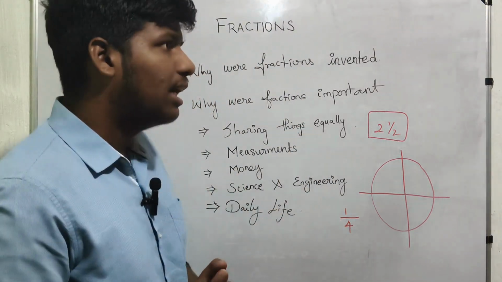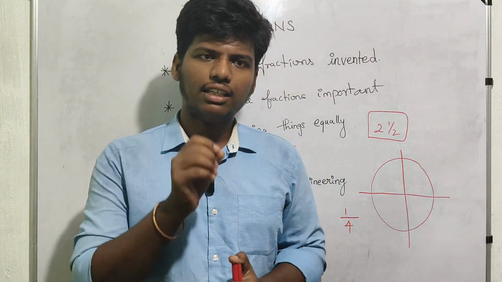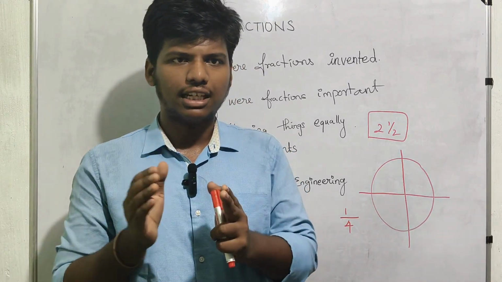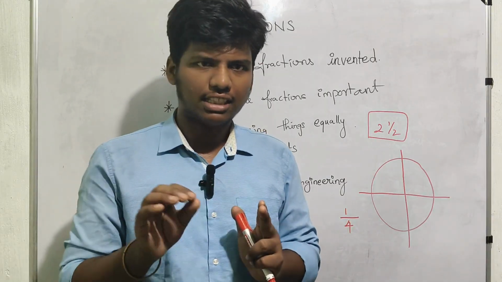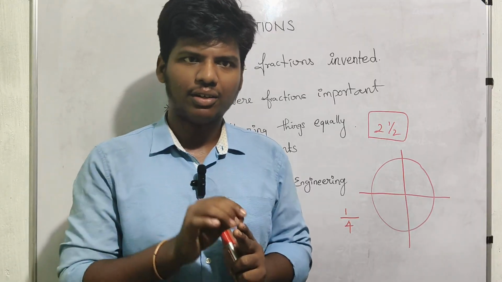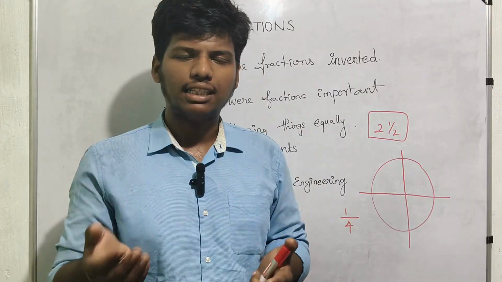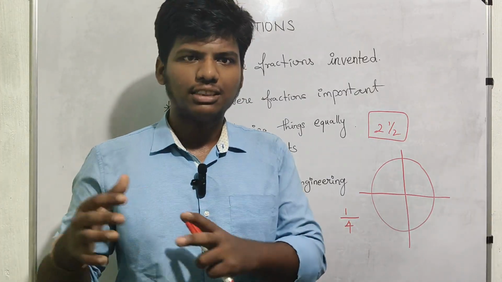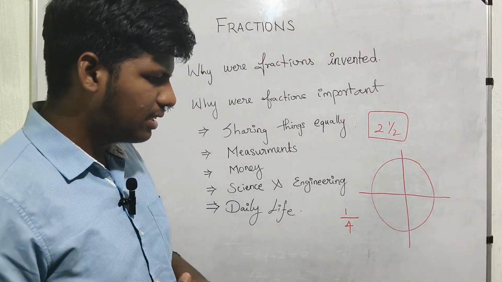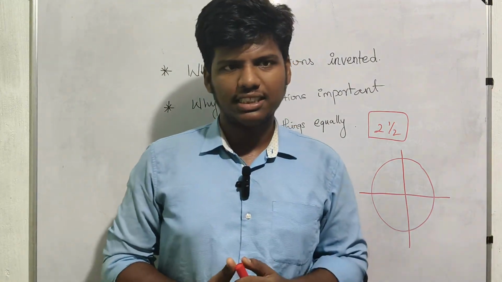And money: you may see in the bank passbook that the amount is not exactly finished like 20,000. It will continue like 20,000.75 or 20,000.87. So the decimals represent some fractions there. Then science and engineering: in science we use ratios and probabilities.